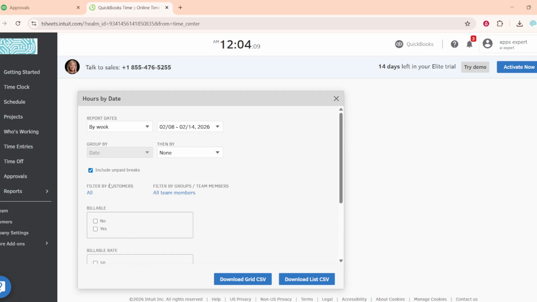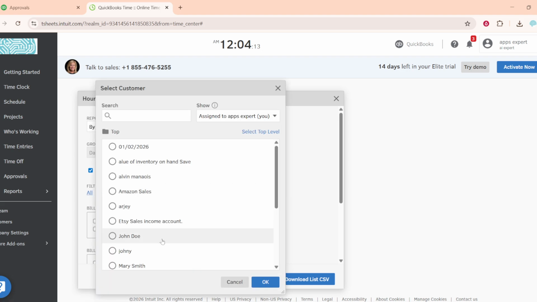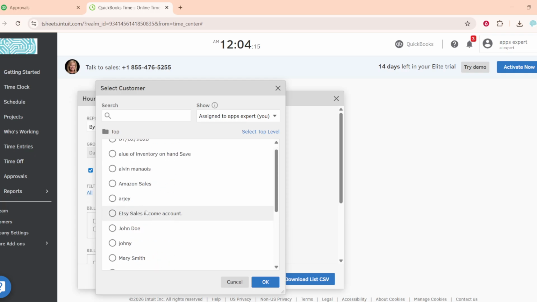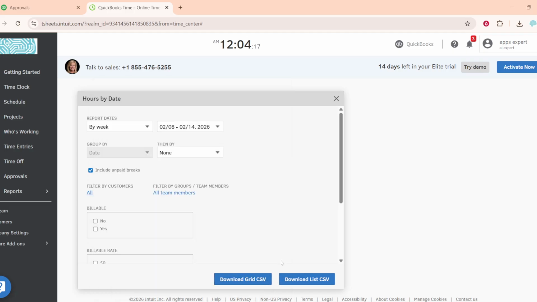If you need to narrow things down, apply filters. You can filter by customers to isolate time for a specific client, by groups to focus on a department or crew, or by team members if you only need certain people. Filters help reduce noise and make the export easier to analyze. When your dates and filters are set, click Run Report.